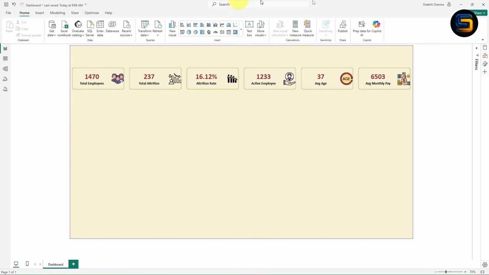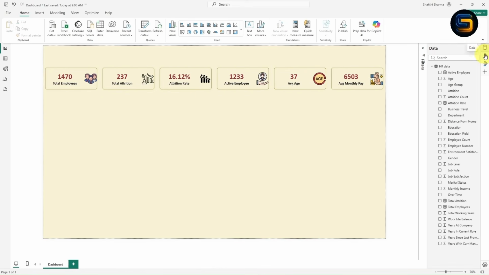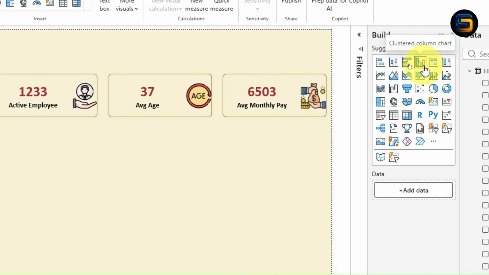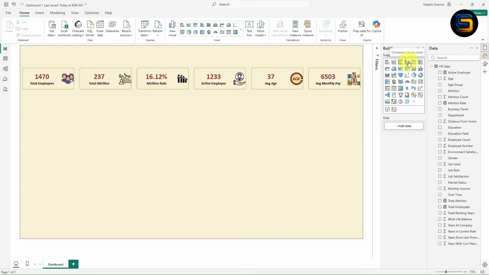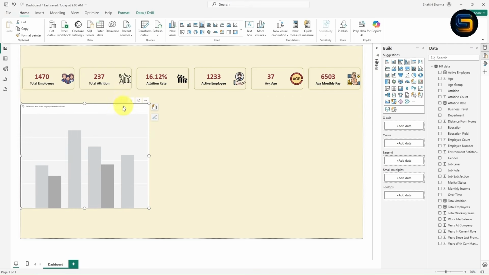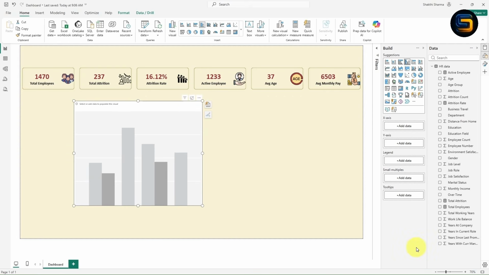I will go to the Power BI file. Let me expand this data and build. Now look here guys, this is the column chart, right? Either you can take this stacked column chart or you can take this clustered column chart. I will add this clustered column chart. Let me resize this. If you observe carefully, when you insert this clustered column chart, you will see 5 options under build. The first one is x-axis, y-axis, legend, small multiples and tooltip.